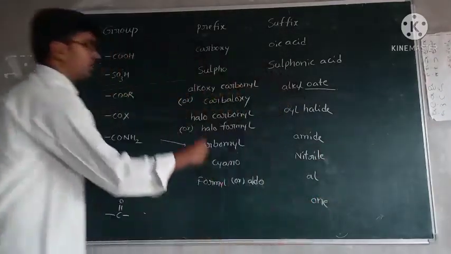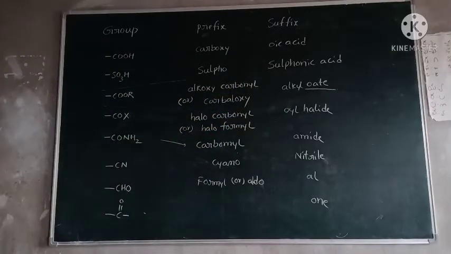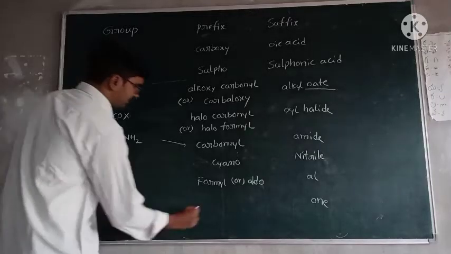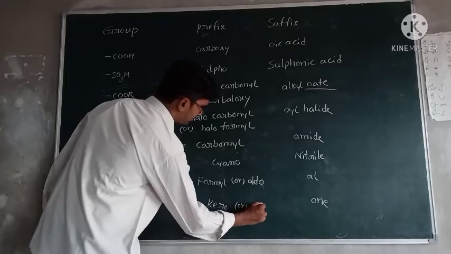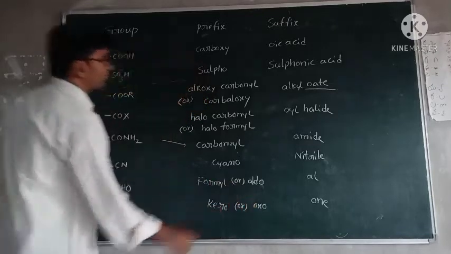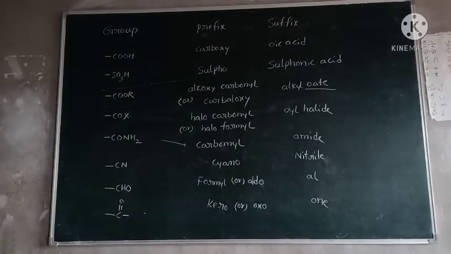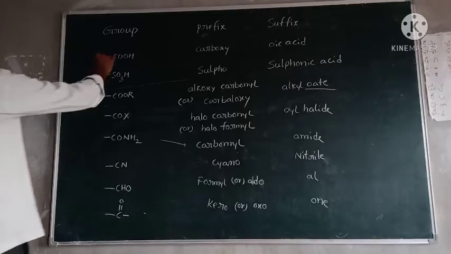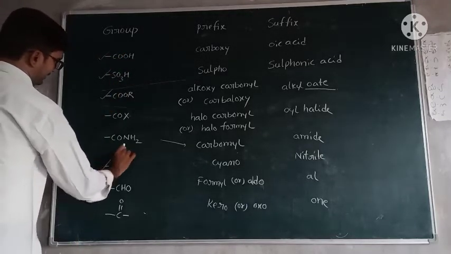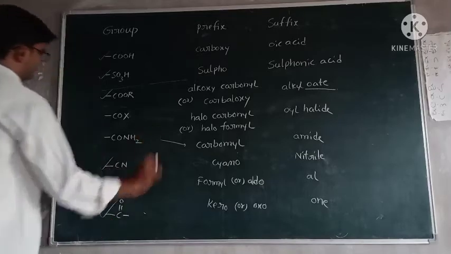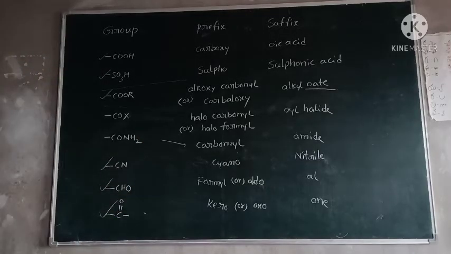Prefix for ketone is keto or oxo. For this one also we are using oxo. I will explain to you. These are 1, 2, 3, 4, 5, 6, 7, 8. In those some are most important and repeated. These 6 are important.